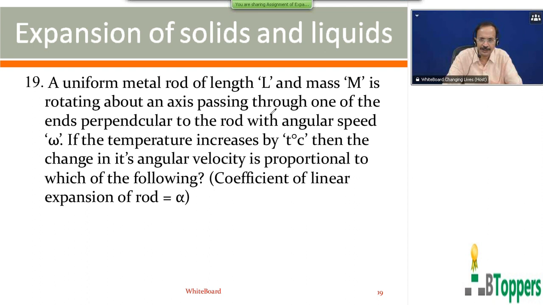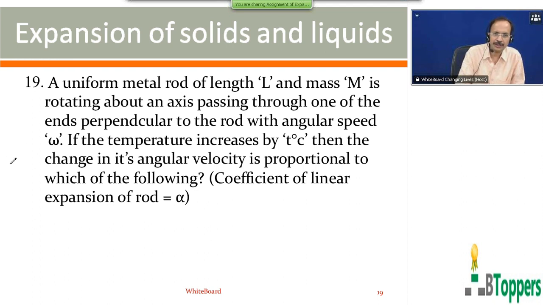A uniform metal rod of length L and mass M is rotating about an axis passing through one of its ends, perpendicular to the rod, with angular speed omega. The temperature increases by T centigrade. Then the change in the angular velocity is proportional to which of the following?